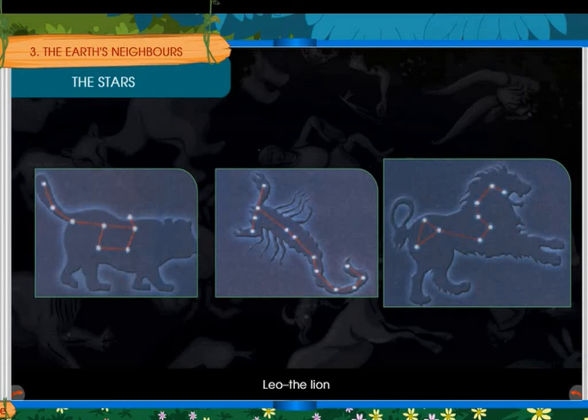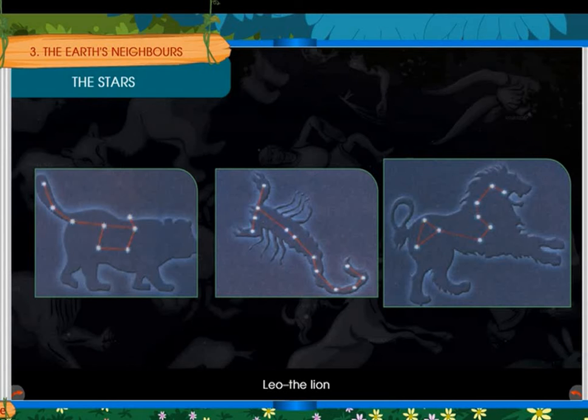When starlight enters our atmosphere, it is affected by winds in the atmosphere and by areas with different temperatures and densities. These cause the light from the star to twinkle when seen from the ground.